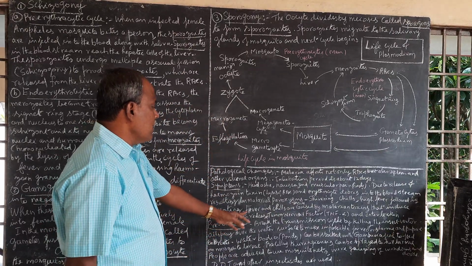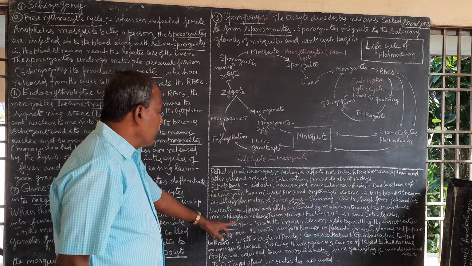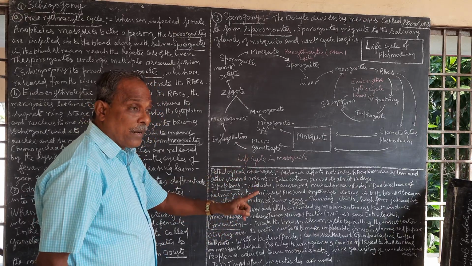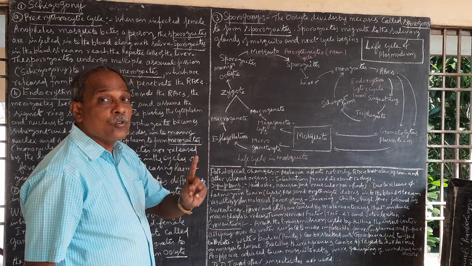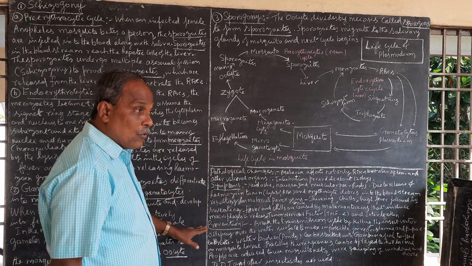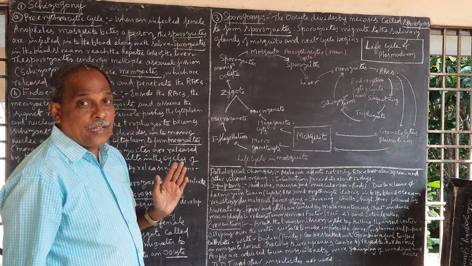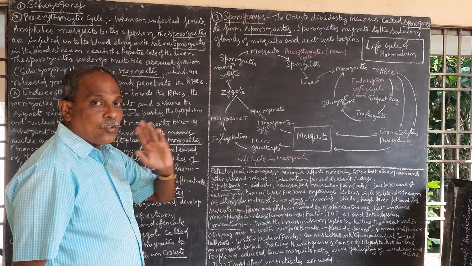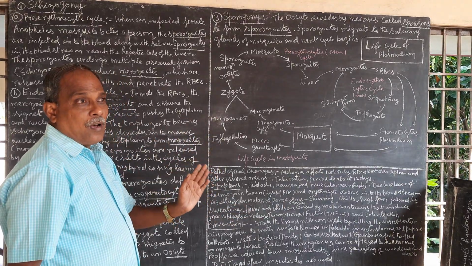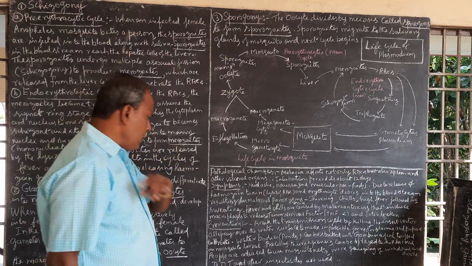Okay, fever and chills are caused by malarial toxins, that is hemozoin granules, that induce macrophages to release tumor necrosis factor and interleukins. So these are all related with the immune system. We will study about that in the immune system.